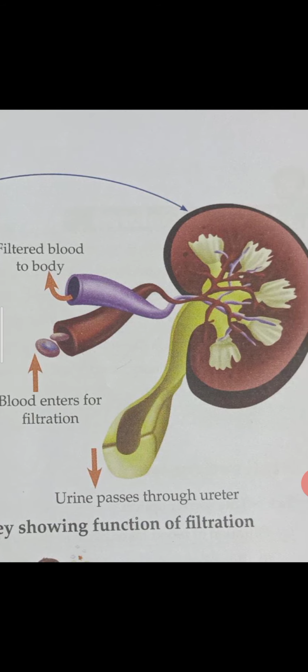Here one thing, dear children: in the kidneys the blood is filtered. Only the food waste we eat is filtered here, but not the oxygen and carbon dioxide. Okay, the carbon dioxide or oxygen which is present in the blood is filtered in the lungs. Okay, in kidneys only the food which we eat is filtered. Okay, dear children, next.